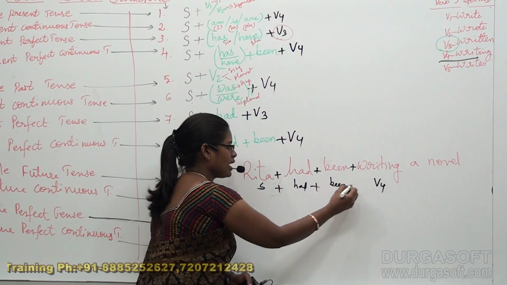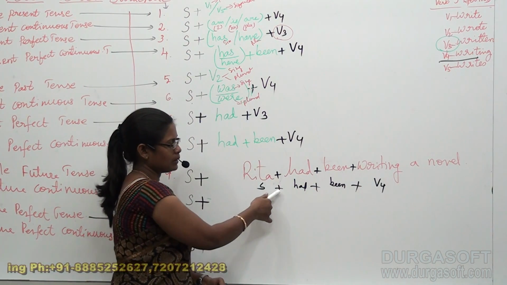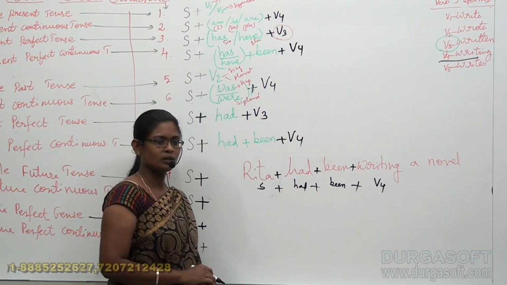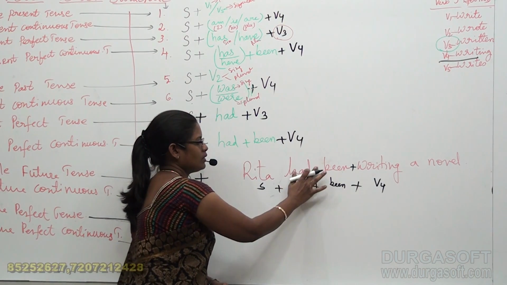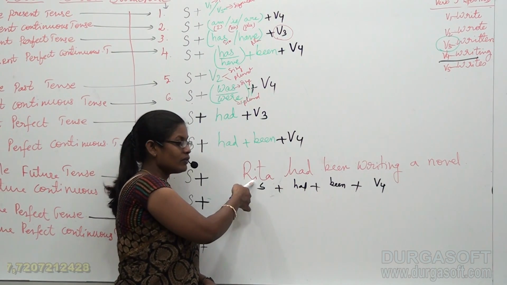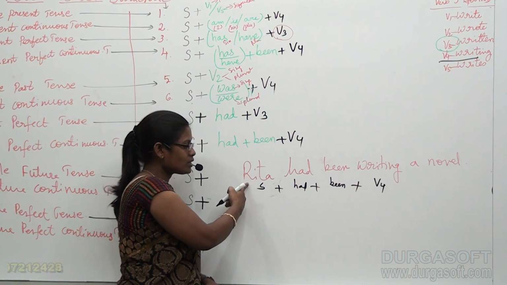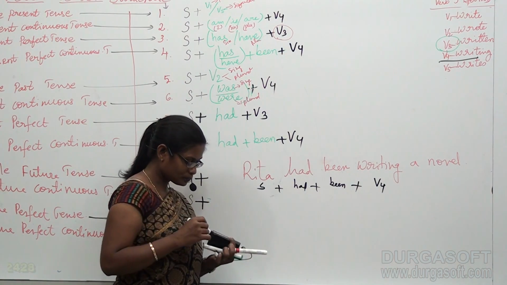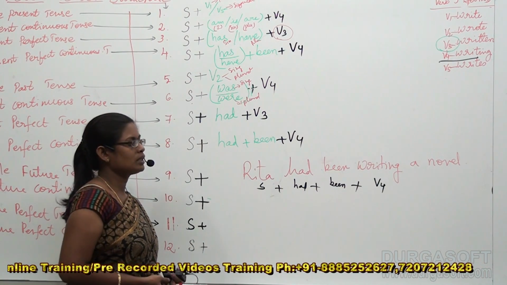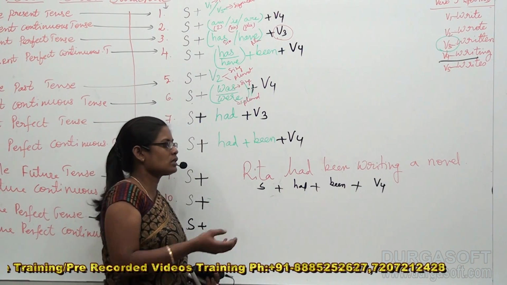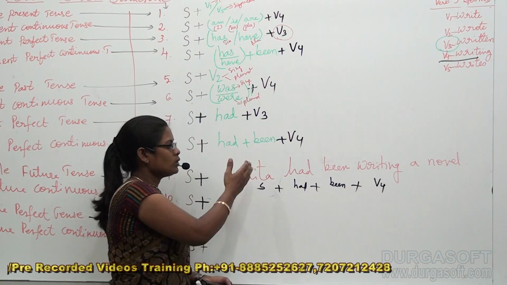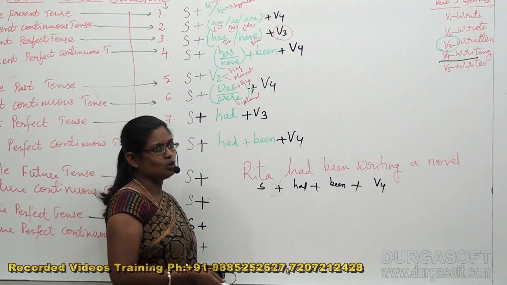So we have subject plus had plus been plus V4. Now remove all the pluses in between and read this sentence. How beautifully it appears: Rita had been writing a novel. Of course, we didn't mention any time since, but when we are dealing with simple sentences, let's take the subject and verb portion to a maximum extent.